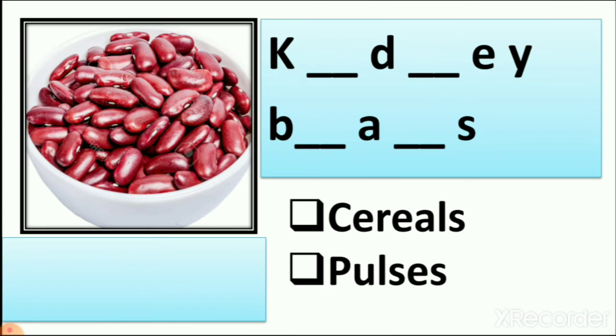Red color beans. Which beans is it? Yes, it is kidney beans. Which beans? Kidney beans. So what is the spelling of kidney beans?